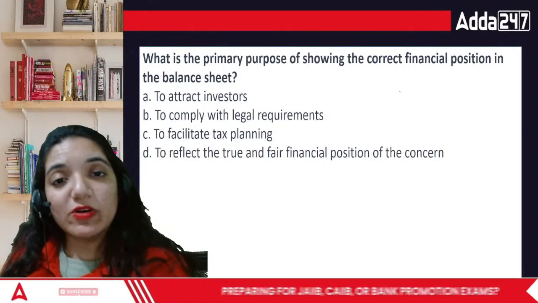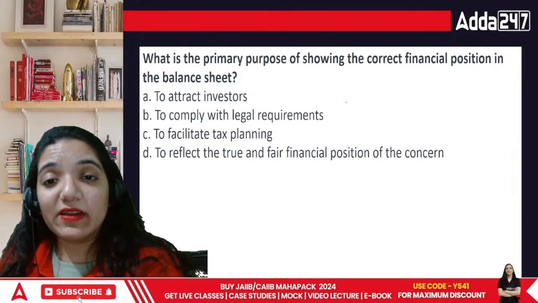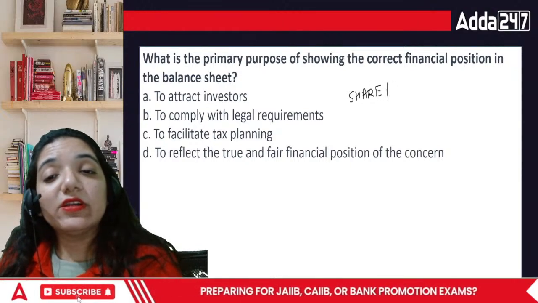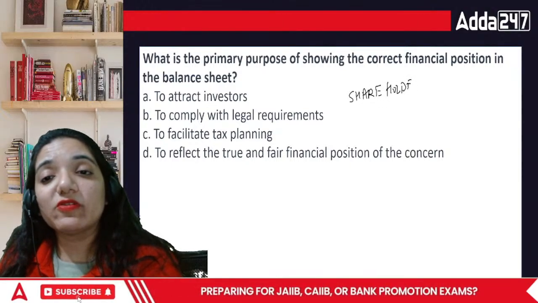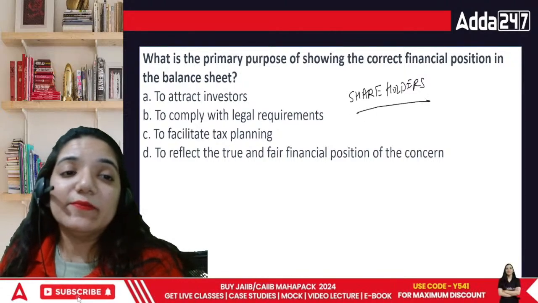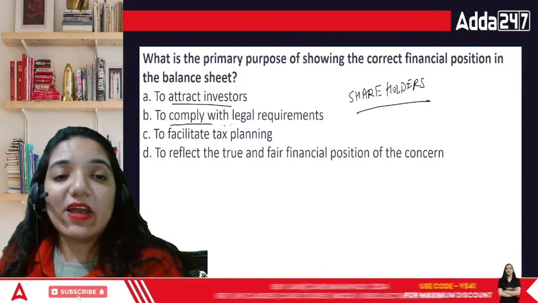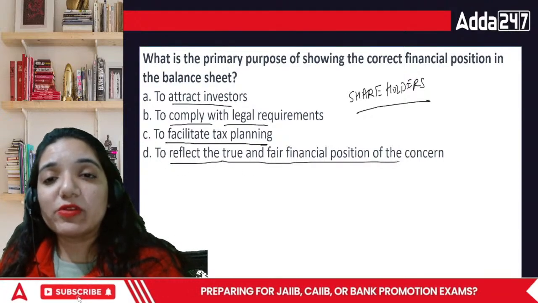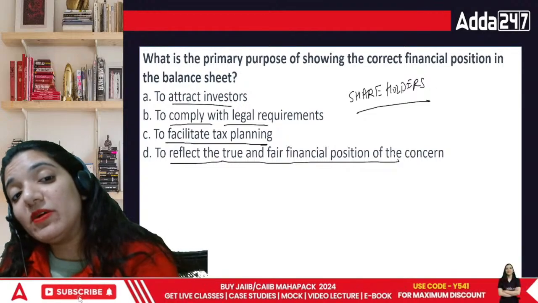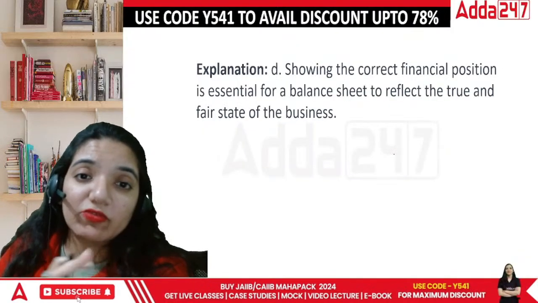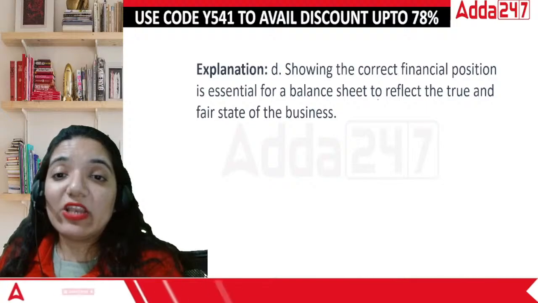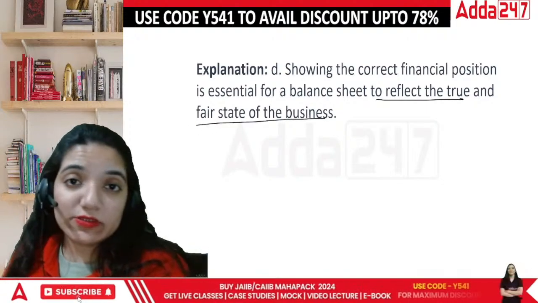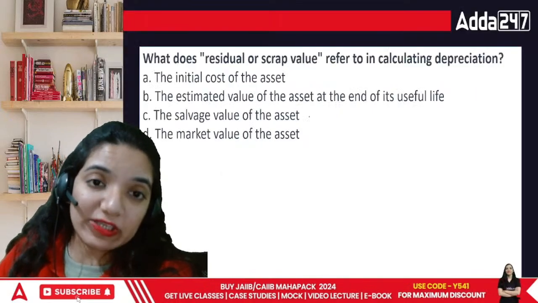I am supposed to show it in the books of accounts. Otherwise, I am betraying the shareholders, because the shareholders would ask me, sir, you didn't show the true picture of the books of accounts. That is a sin. So, to attract investors, to comply with legal requirements, to facilitate tax planning, or to reflect the true and fair financial position of the concern. The primary purpose is to show the true and fair view. That means whatever the value of your assets and liabilities are, you should be upfront and clear about it. That's the purpose of this.